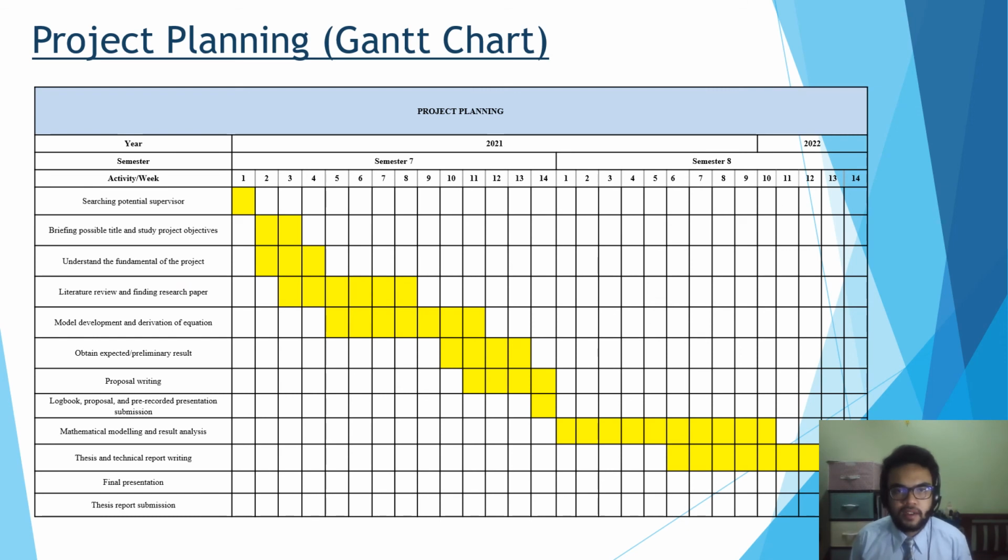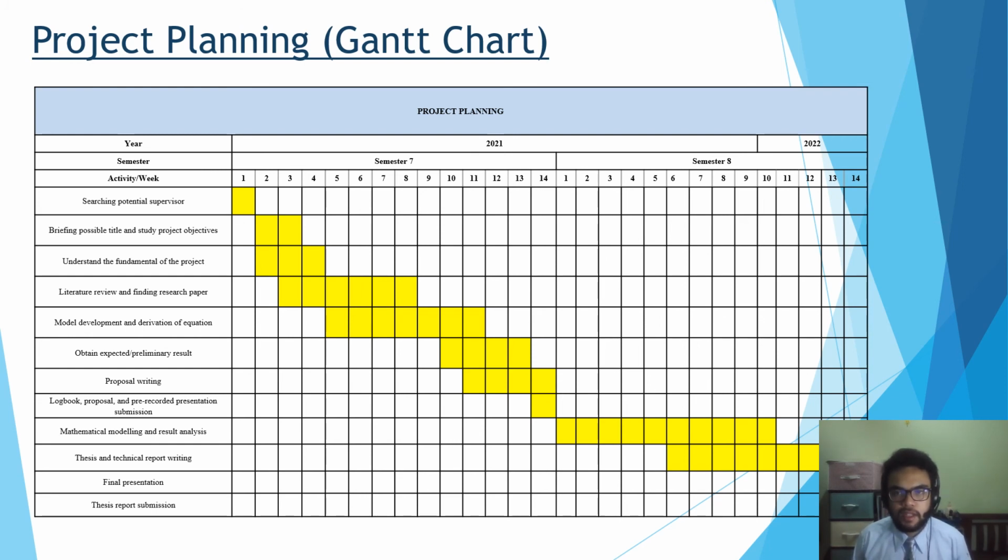Now for the project planning, or the Gantt chart, for semester 7, which is also for FYP1, we search for a potential supervisor during week 1. Then we do some briefing for possible title and study project objectives until week 3. Then we understand the fundamentals of the project, do the literature review and find research papers until week 8. Then we do the model development and derivation of the equation until week 11. Then we obtain the expected or preliminary result until week 13. Then we do the proposal writing, logbook, and pre-recorded presentation for the submission purpose during week 14.